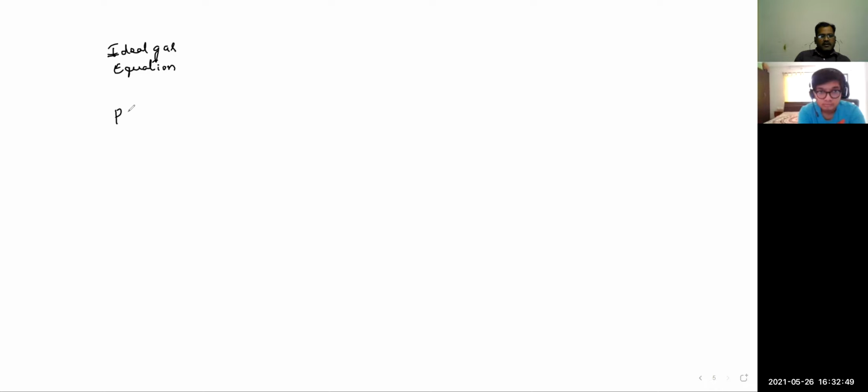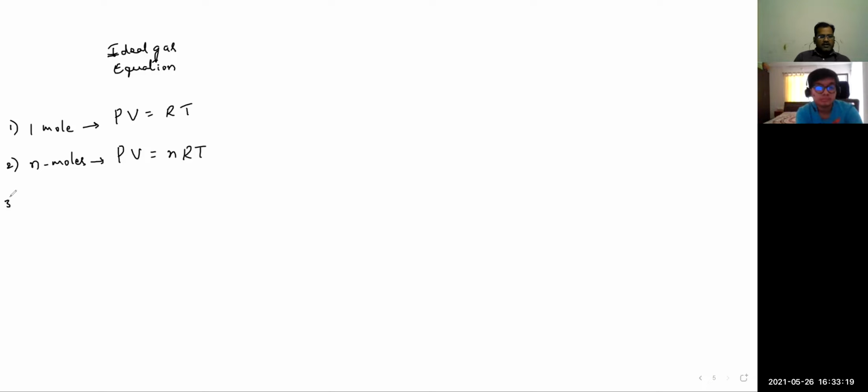One expression is PV is equal to RT. The other expression is PV is equal to nRT. The first one is for 1 mole of gas. The second one is for n number of moles. This is the equation. Now, if I want it for 1 molecule,